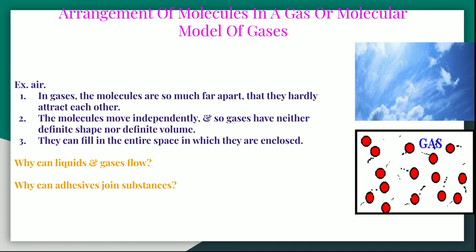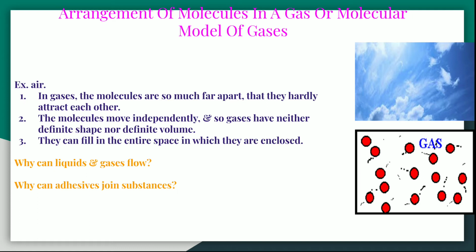Next, we come to the arrangement of the molecules in a gas, or you can say the molecular model of a gas. For example, air. Okay, in gases, the molecules are so far apart that they hardly attract each other. That is, their intermolecular force is very less and intermolecular space is too large. That's why they are far apart.